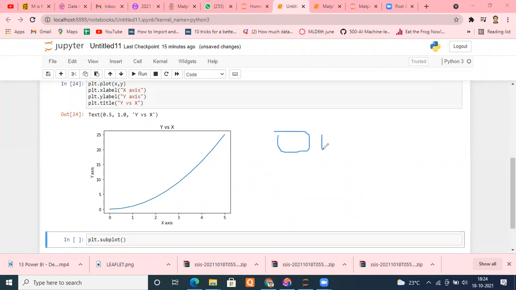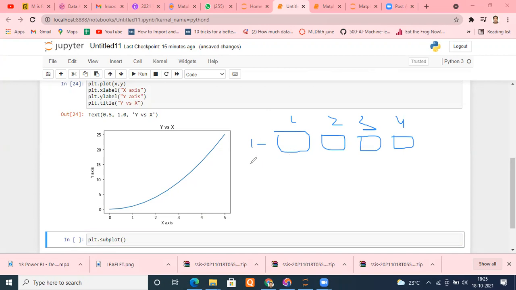First graph, second graph, third graph, fourth graph. So how many rows are there? They're only in one row. But how many columns? 1, 2, 3, 4.